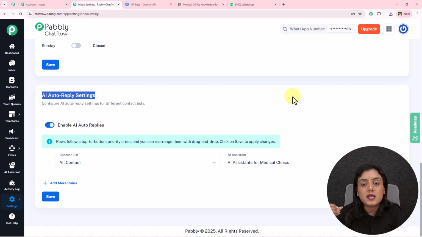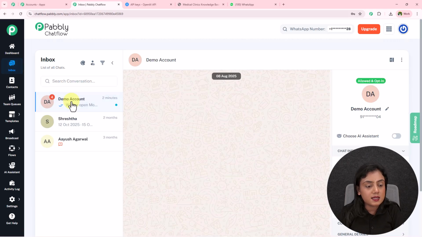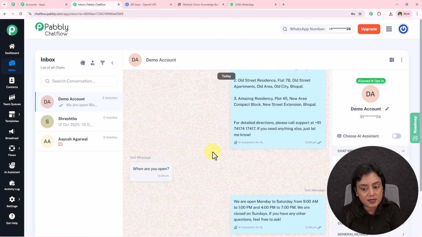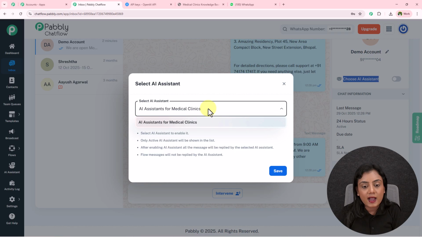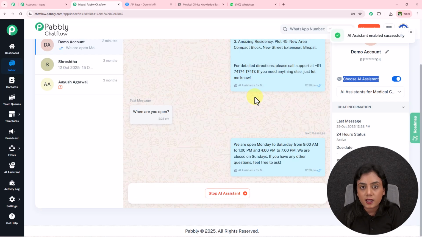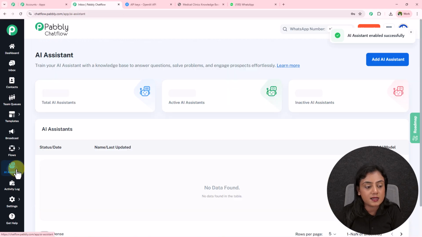Now what if you want to assign this AI assistant to only a few of your clients? You have specific clients. Go to inbox settings. This is the name. This is the client I want to assign this AI assistant to. Simply what you need to do is click on this choose AI assistant, toggle this button on, and just provide this AI assistant's help to this specific contact. Okay, in this manner you can assign the AI assistant as well.